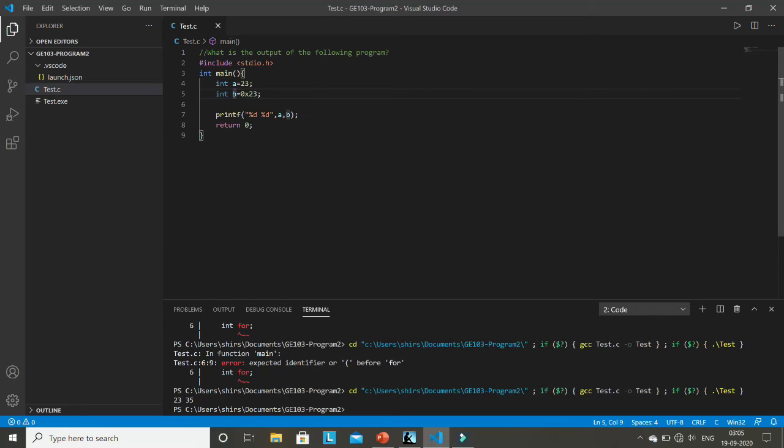Actually, as I have explained, neither this 23 nor this hexadecimal 23 will be stored in memory as such. They will be converted into binary, and binary is stored in actual memory. So if you go to memory location A, you will only find a combination of 1 and 0. No matter if it is hexadecimal also, first of all it will be converted to binary, and that binary will be stored in the variable b. And what printf is doing is, printf wants to print the content of these two locations A and B. So first of all, it will collect the binary values and convert them to decimal, and then show them to us.